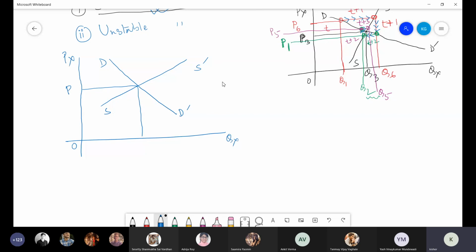Suppose here also I am drawing two cases, one is P3, one is Q3. I am keeping it when slope of demand curve is more than slope of supply curve, system is divergent and equilibrium is unstable. Means once equilibrium is disturbed here, some temporary stability may be there in some other places, but not in original equilibrium position.